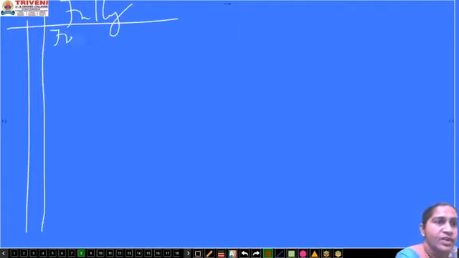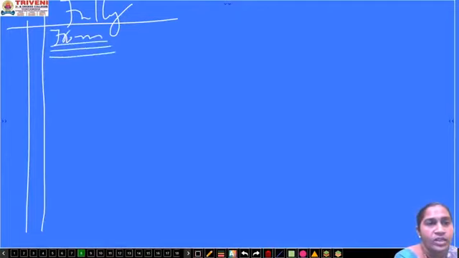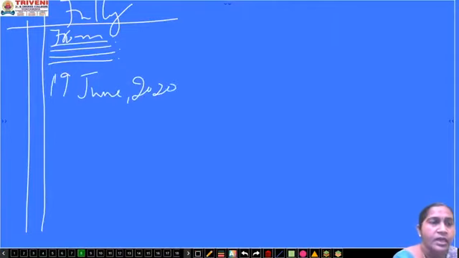Here you will go with the from address. From address means who is writing that. Suppose I am writing a letter, so what I will do here is I will write my address, my name, my home, my street number, everything I will write there. Then I will go with the date. Suppose imagine that today's date is 19th June 2020. Then after that I go with the to address, to whom I am writing the letter.